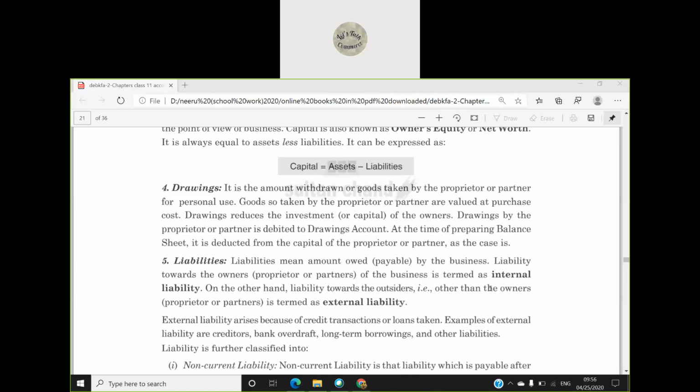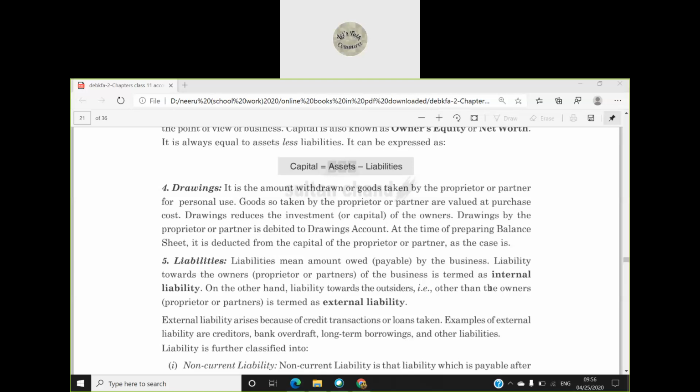That is known as the liability of the business. That is why we write capital on the liability side. When we make the balance sheet, we make liabilities in rupees, assets in rupees. And on the liability side only, we write the capital because it is the internal liability of the business.